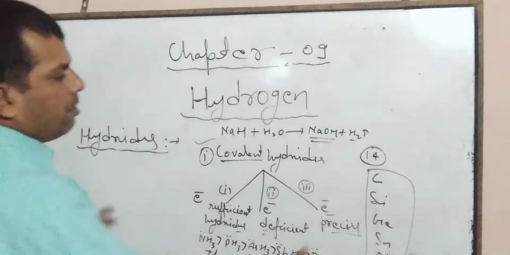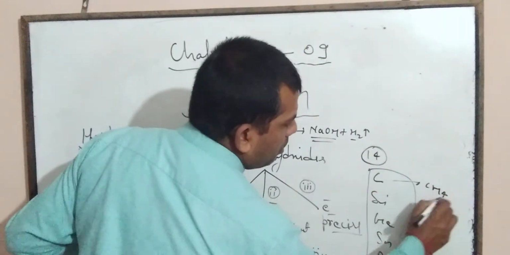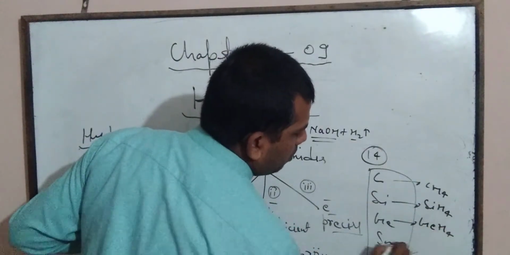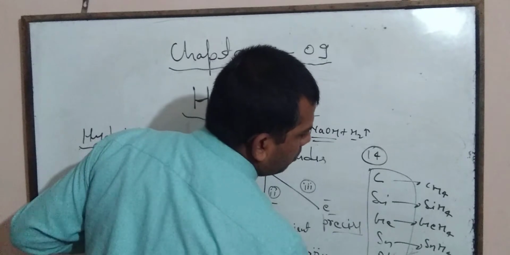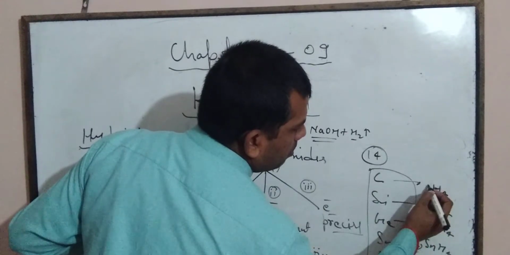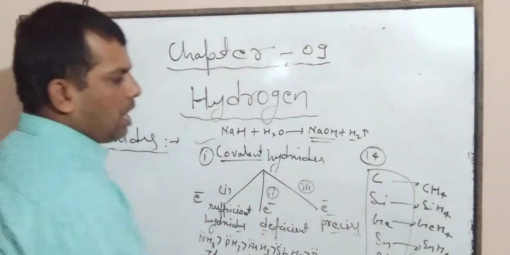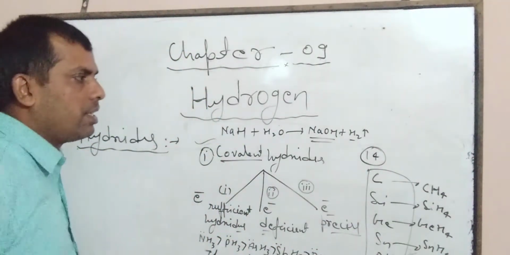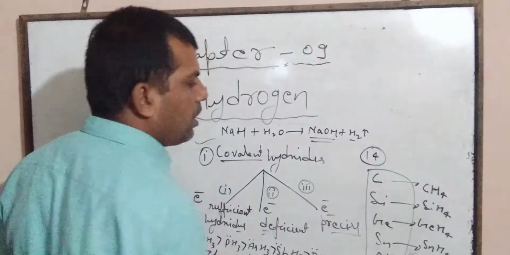For example, carbon reacts with hydrogen to form CH4, SiH4, GeH4, SnH4, and PbH4.